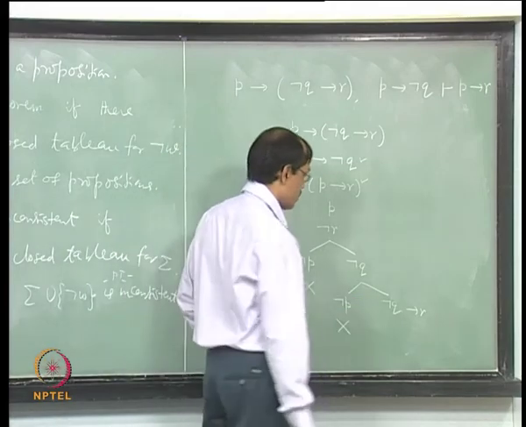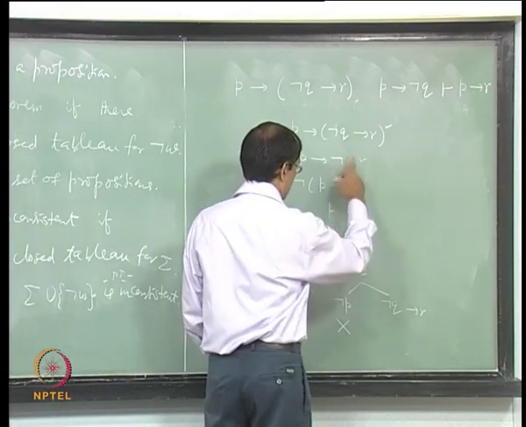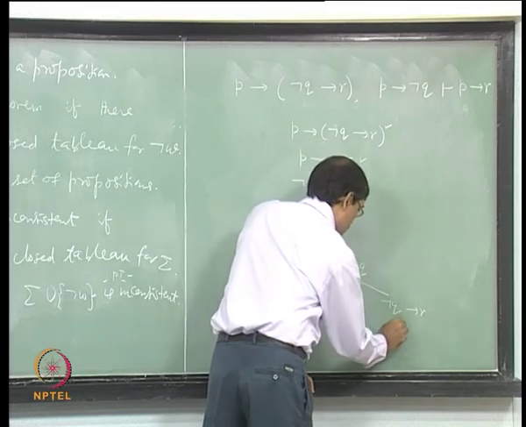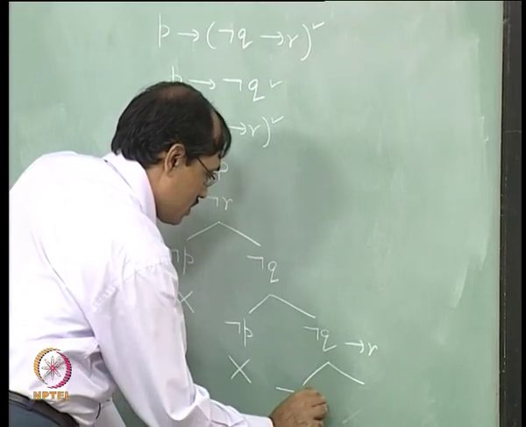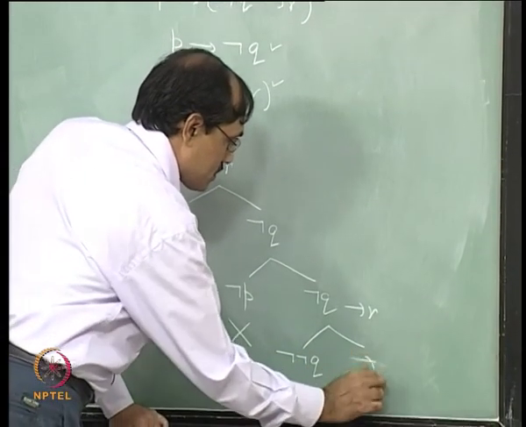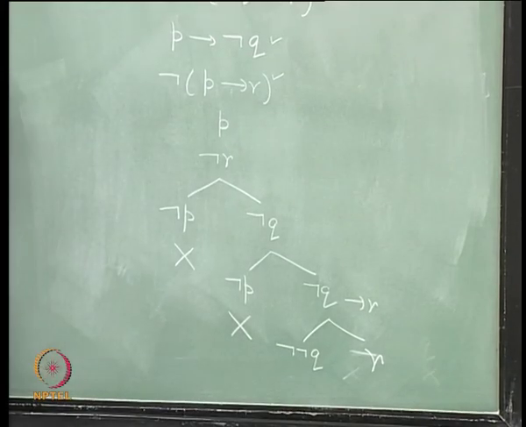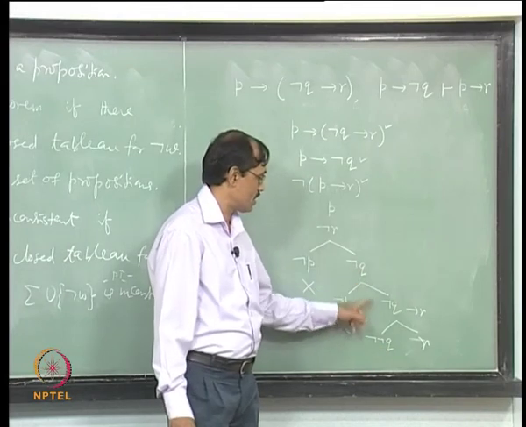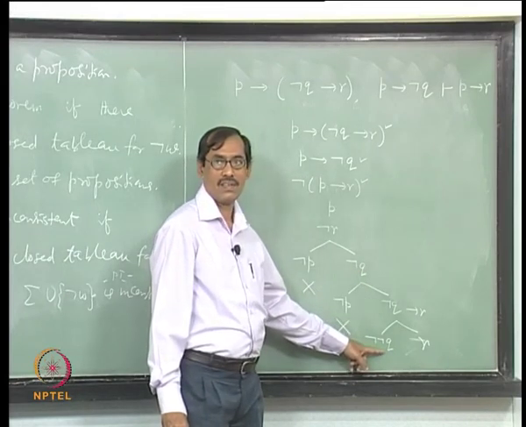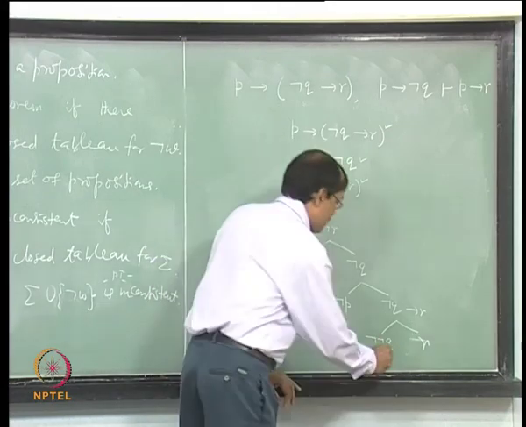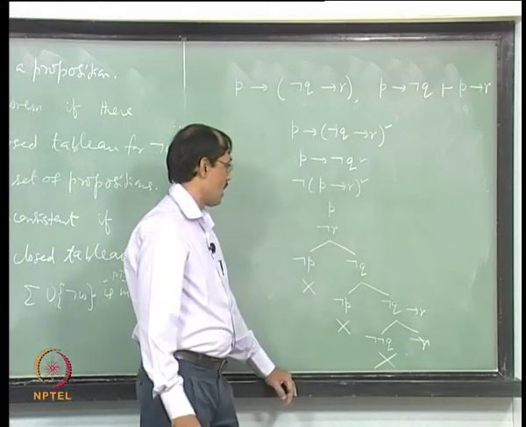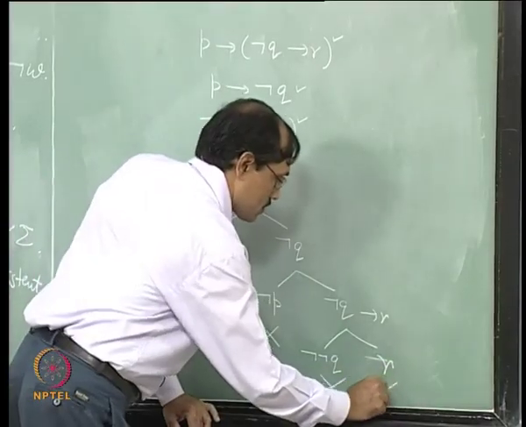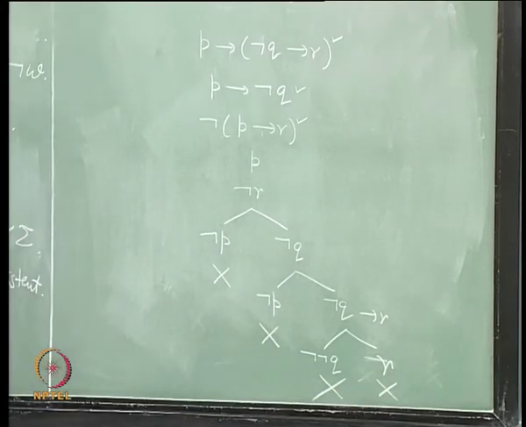Then I look at not Q implies R, all the things have been used. In this path there is another compound proposition where I have not used the rule. So, I branch out to not Q and R, okay. If you use double negation, it will go to Q, but I do not need that. I have not Q here, not Q here. You can further take Q, but does not matter. So, that also closes, and here not R and R, they also close, okay. So, it is closed.